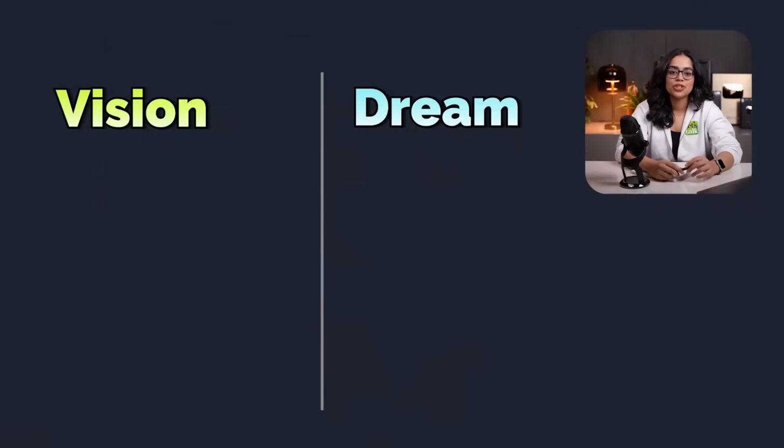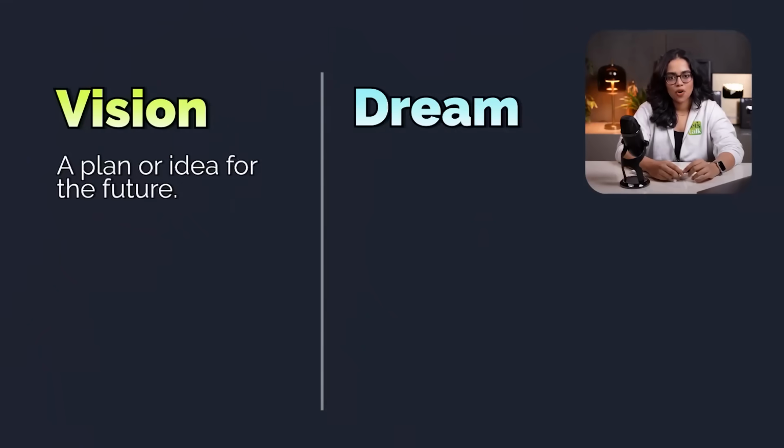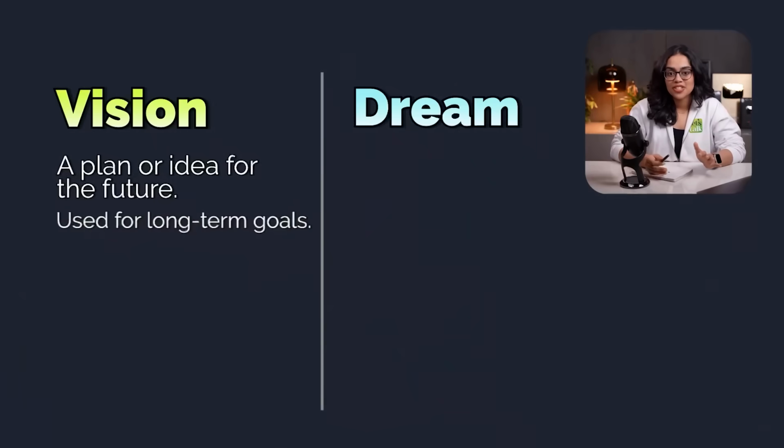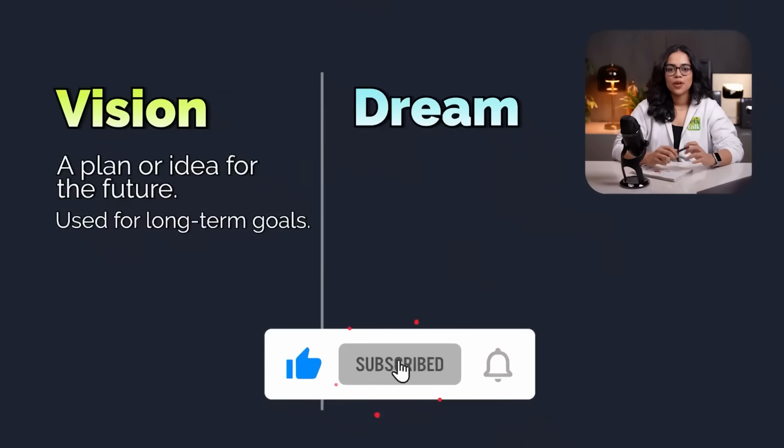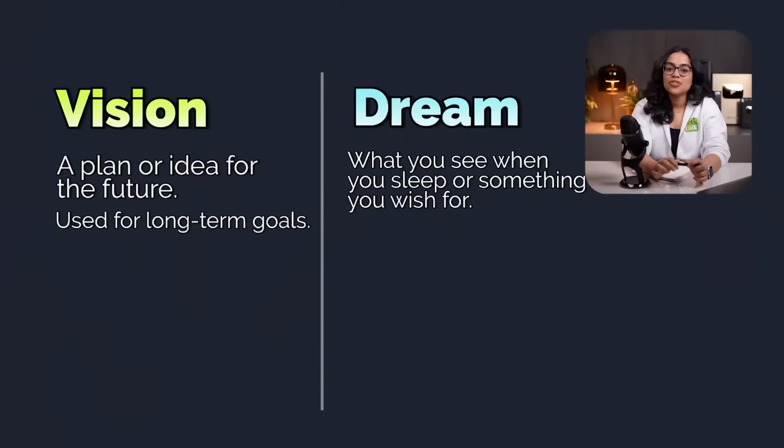Now, vision is about a plan or an idea for the future. It's mostly used for long-term goals. On the other hand, dream is either what you see when you sleep or something you wish for, like a dream job or a dream car.